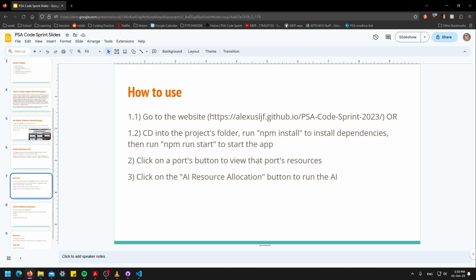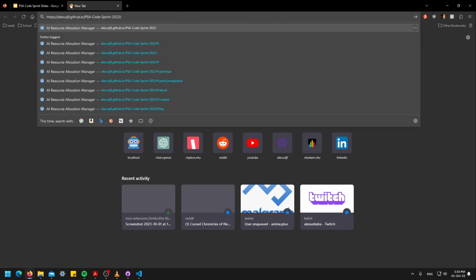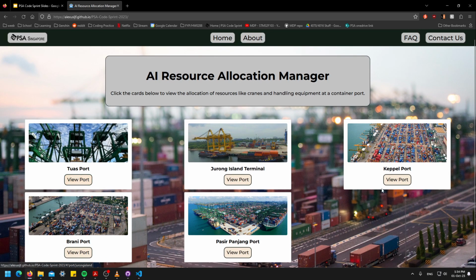So if I go to this website, this is the home page. So I've created some cards for the ports, and then we can click view port to view the port's resource availability. So I've added some mock data for each of the ports for simulation purposes.